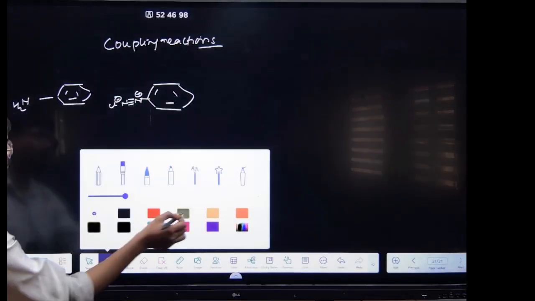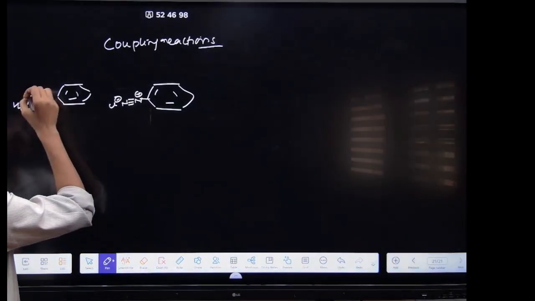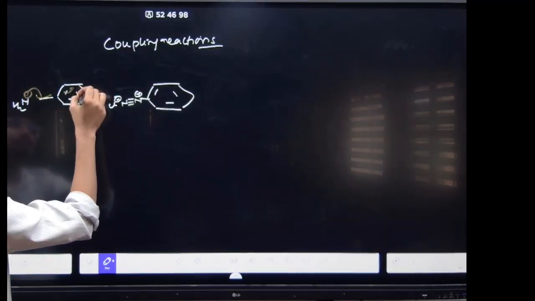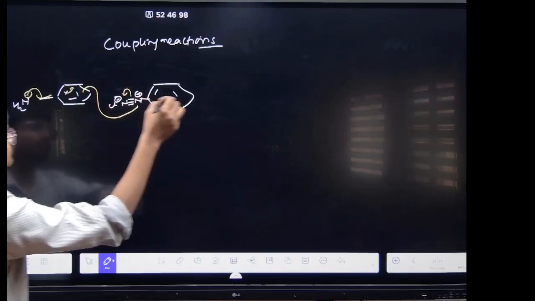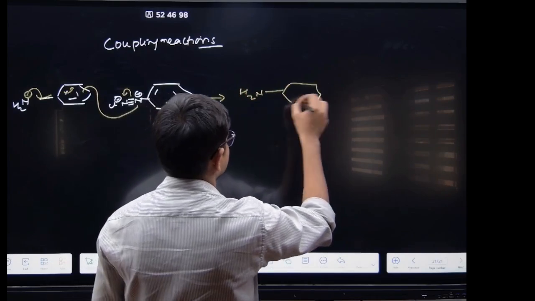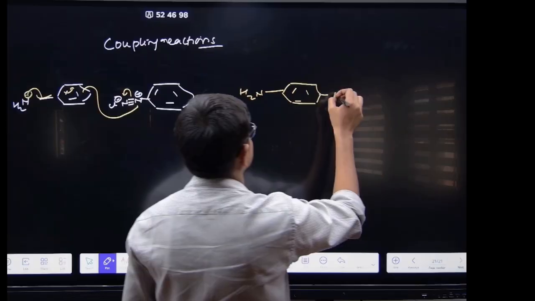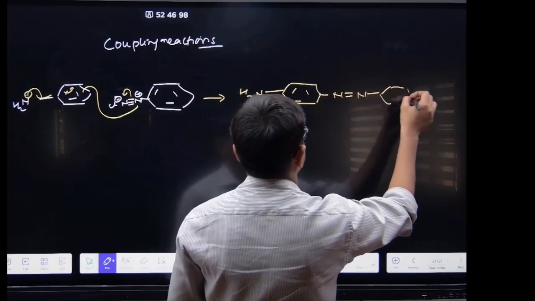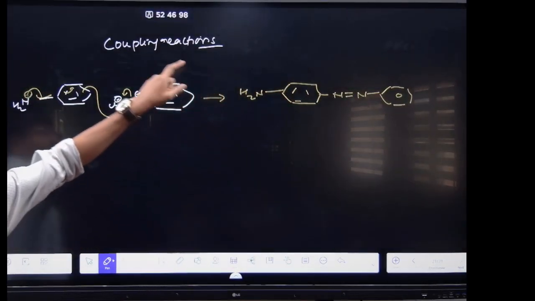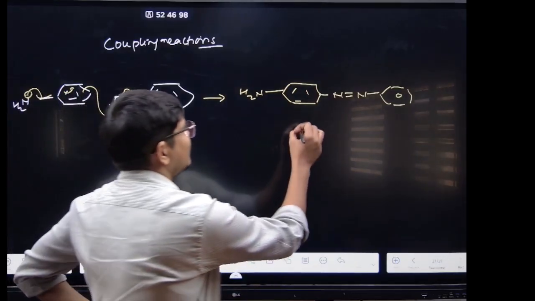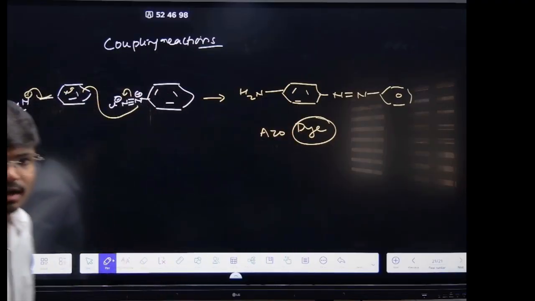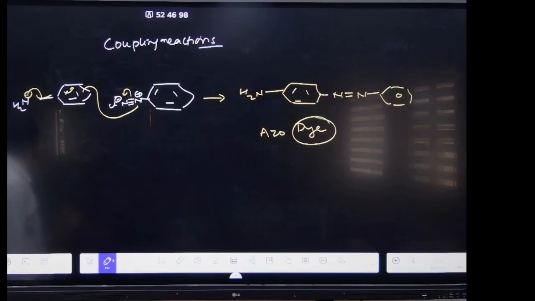So what will happen here? This is an ortho para directing group, right? So this dye will be formed. In the coupling reaction, dyes are formed. This is the azo dye. This is a coloured compound; this is basically your colour.